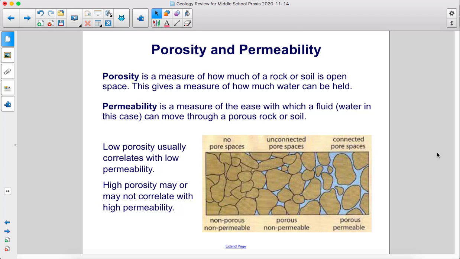Porosity is a measure of how much a rock or soil is open space. This gives a measure of how much water can be held. Permeability is a measure of the ease with which a fluid, water in this case, can move through a porous rock or soil. Low porosity usually correlates with low permeability. High porosity may or may not correlate with high permeability.